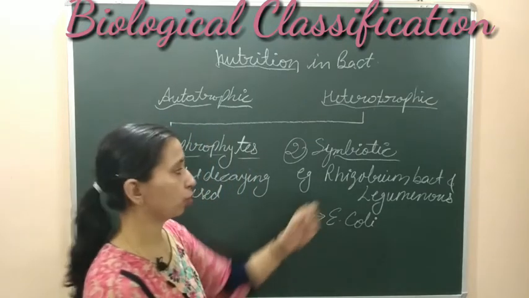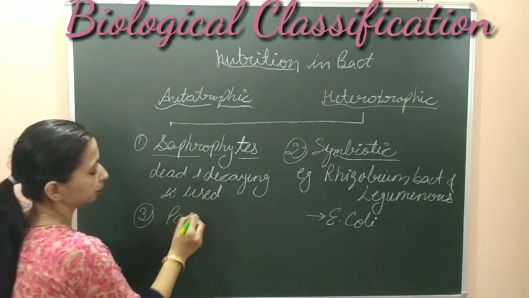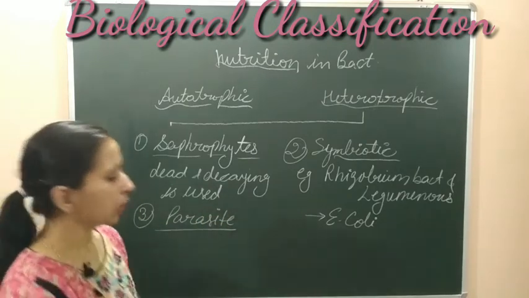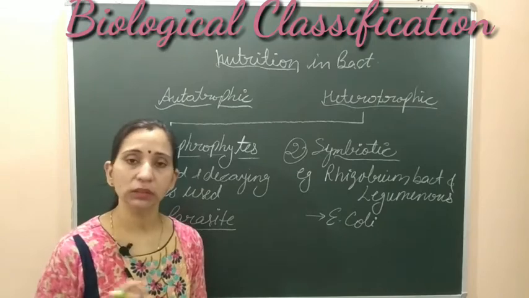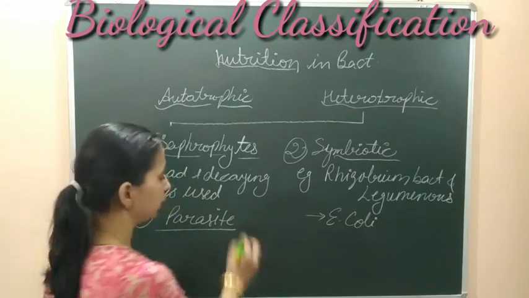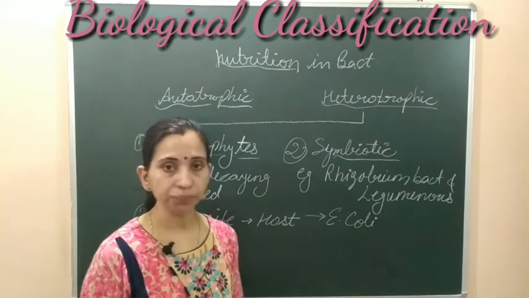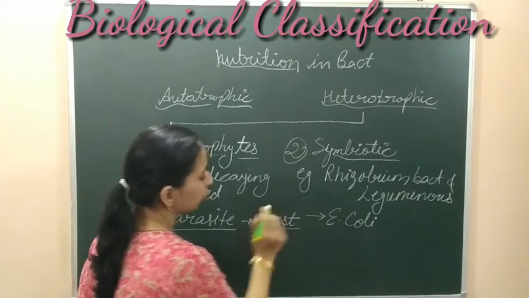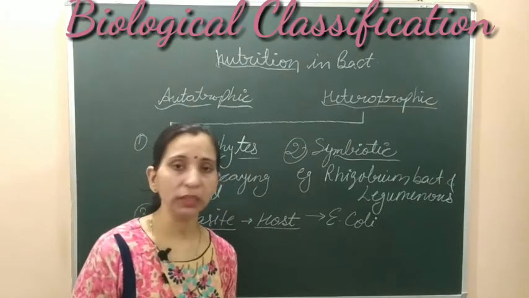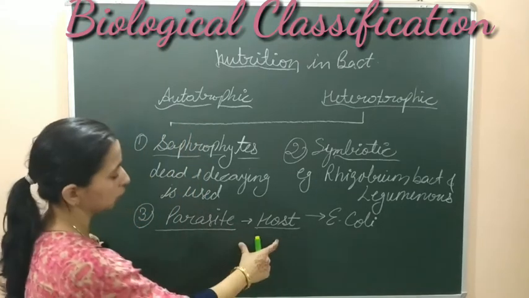The third type of heterotrophic nutrition that is found in the case of bacteria is parasite bacteria. These are the disease causing bacteria. These are the bacteria which cause disease. The parasites depend on one organism, and the organism on which they depend is known as the host. Parasites remain dependent on the host. On the basis of this we can say that these are mainly the disease causing bacteria, where they cause harm to the host. In parasites, they cause harm to the host.